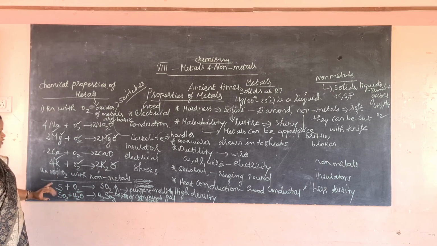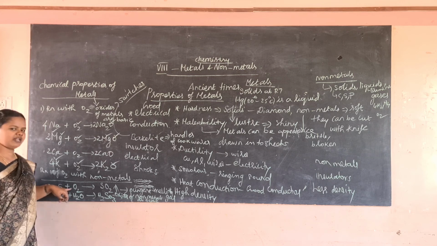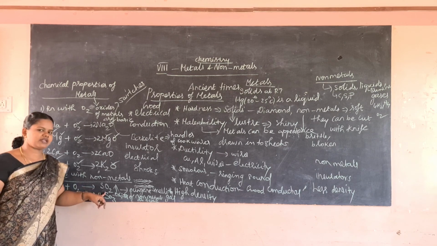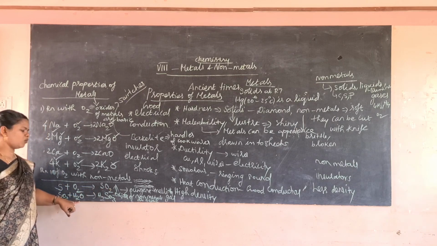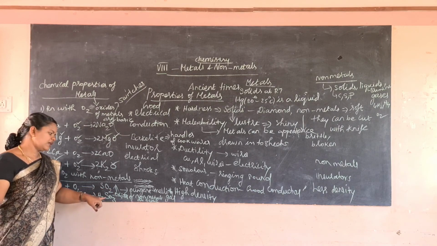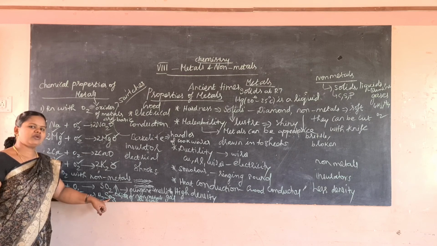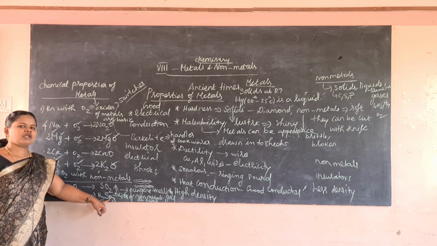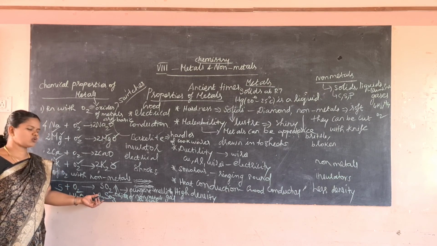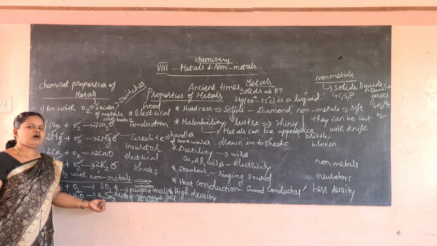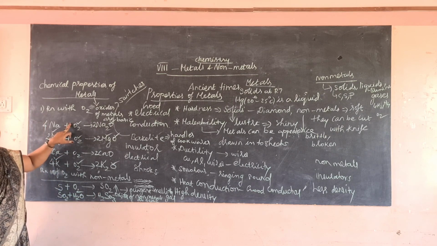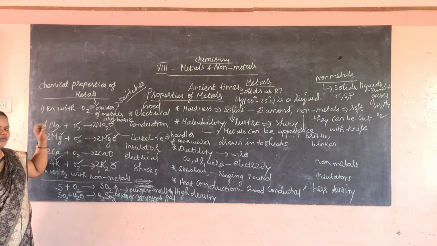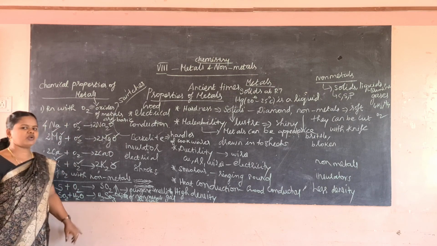Now reaction of oxygen with non-metal. Sulfur reacts with oxygen to form sulfur dioxide gas, a pungent smelling gas, and when it is dissolved in water, it forms sulfurous acid. When you dip a blue litmus paper in the sulfurous acid, it will turn red. So that shows the acidic nature of oxides of non-metals. So oxides of non-metals are acidic in nature. Oxides of metals are basic in nature. That you have to remember. That is one important one-word answer.